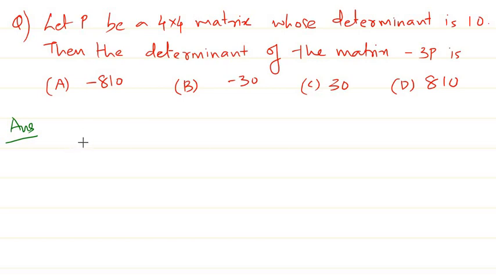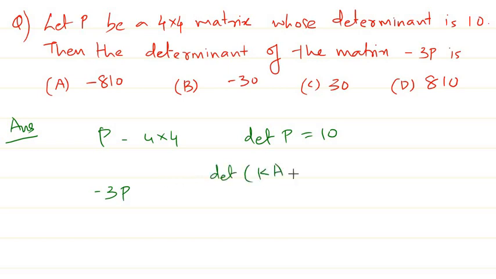In this case, what you can see here is that we have a matrix P, which is a 4 by 4 matrix, and the determinant of P is given as 10. We are asked to find the determinant of minus 3P. We know, using the property, that the determinant of K times A is equal to K raised to n into the determinant of A, where the order of A is n by n, right?